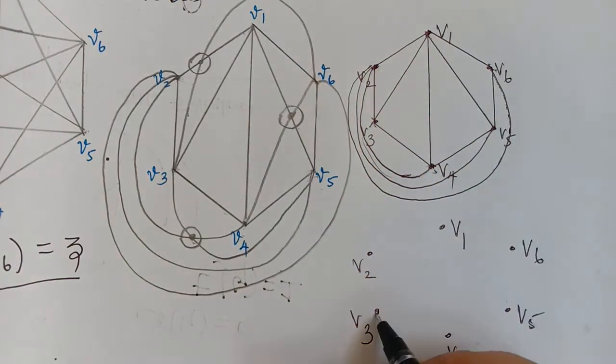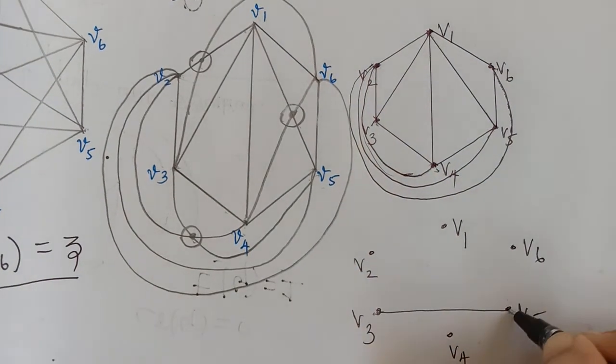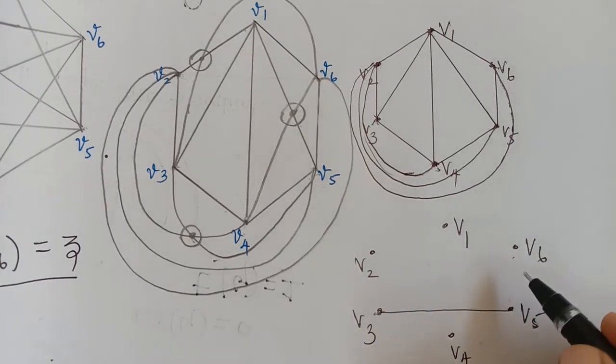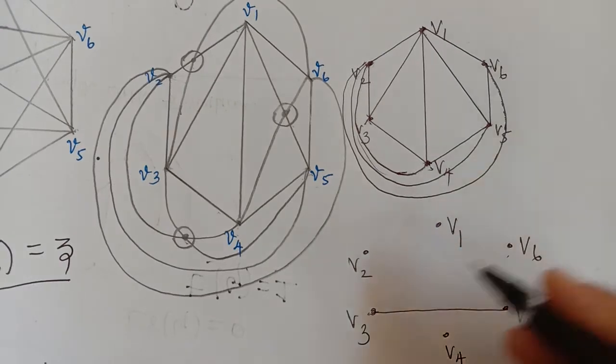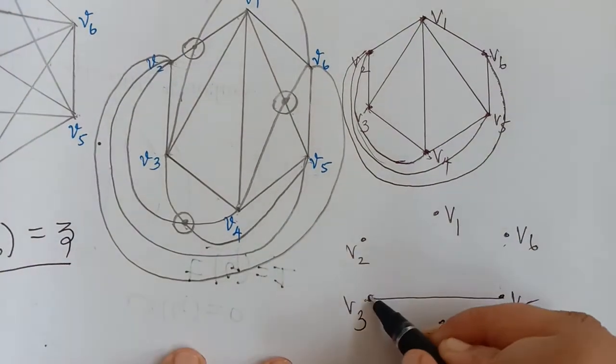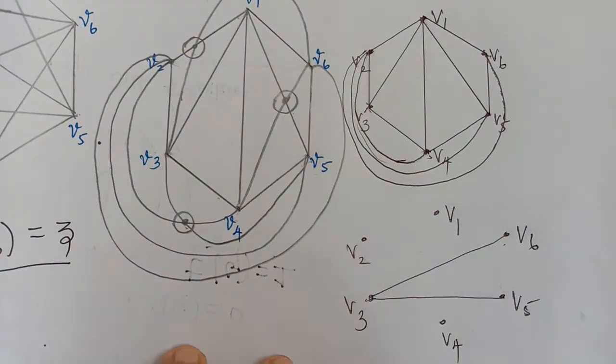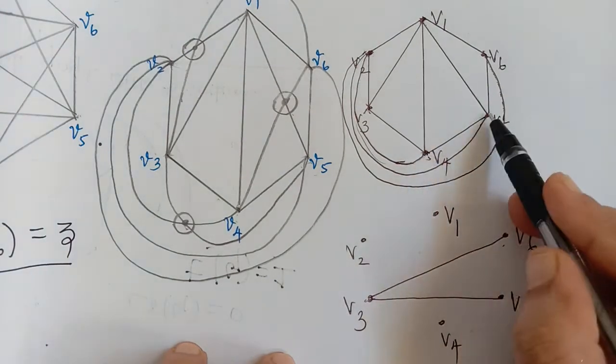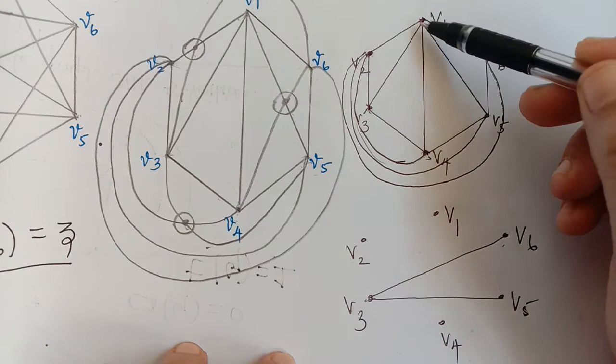So V3 to V5 we have to draw an edge, and then V3 to V6 we have to draw another edge. So V3 to V6, and after that V4 to V5, we already have edges from V4 to V1, V2, V3.